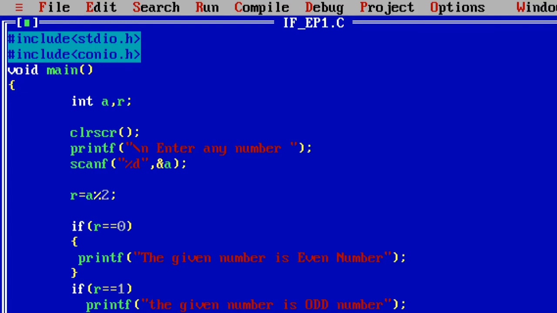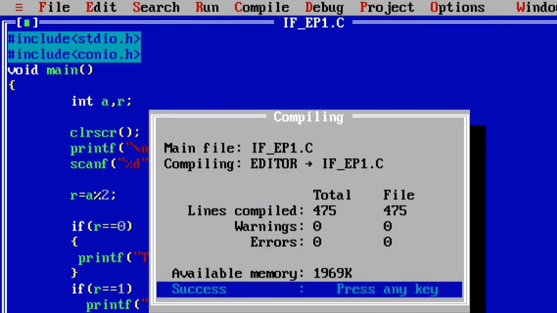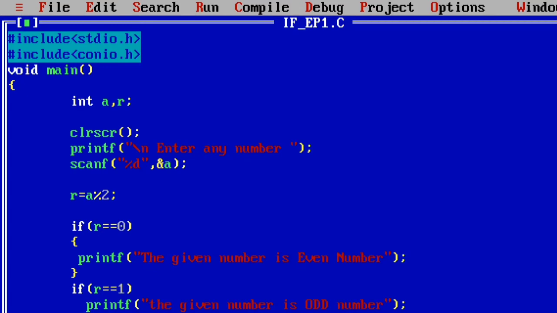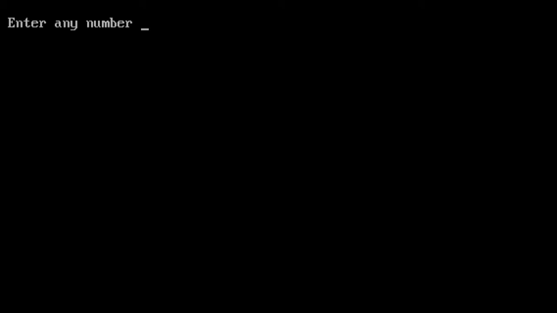Now I will give the input and show you the output. See carefully. I already wrote this program and explained it. With the help of the F2 function key, I save my program. Then I compile it with Alt F9, and it gives the result as compile successful. Press any key. Next, I execute my program with Control F9.